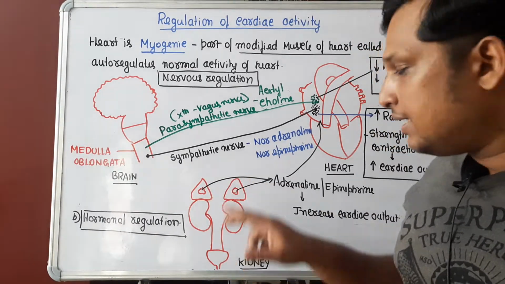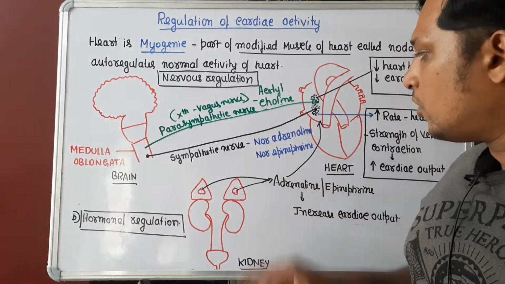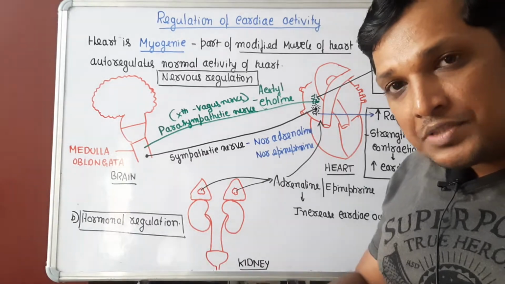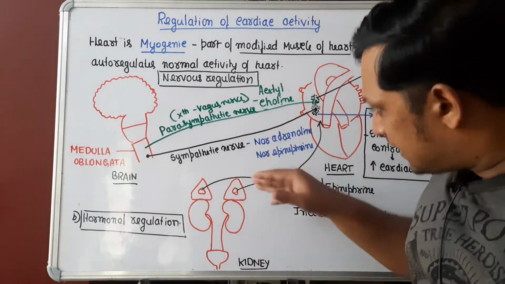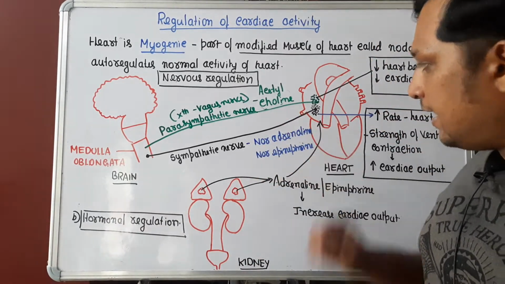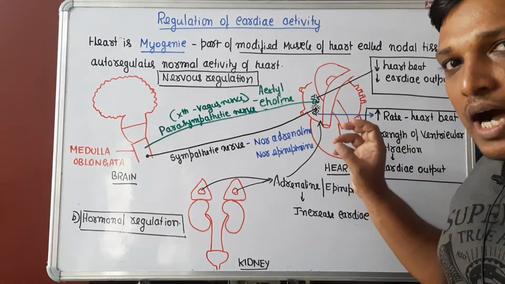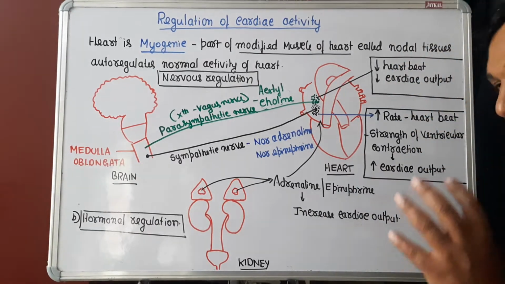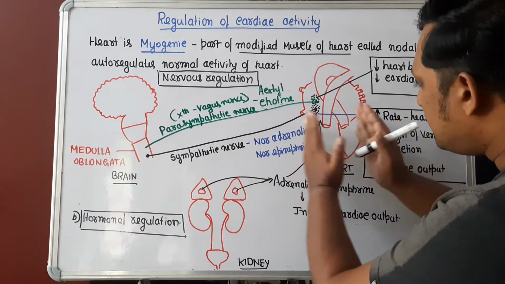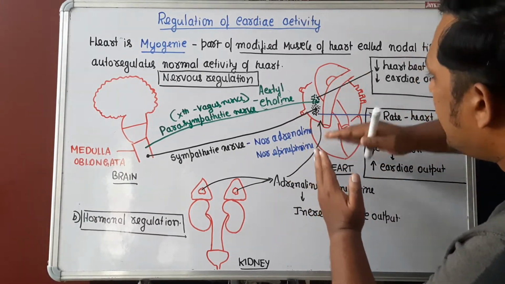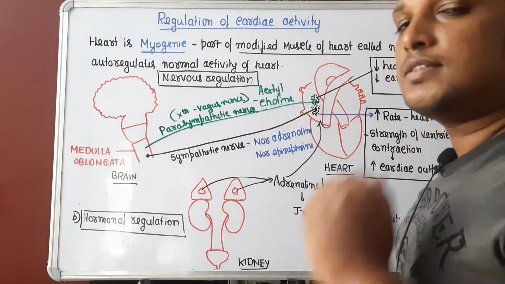So the sympathetic nervous system will secrete a neurotransmitter called noradrenaline. Noradrenaline is a neurotransmitter as well as a hormone, and it is also called norepinephrine, the other name of noradrenaline. You can consider any one name. This neurotransmitter will stimulate the heart to beat faster. So what is its action? It will increase the rate of heartbeat. It will increase the strength of ventricular contraction so that cardiac output will be more. So overall, you can conclude the sympathetic nervous system increases the heartbeat.